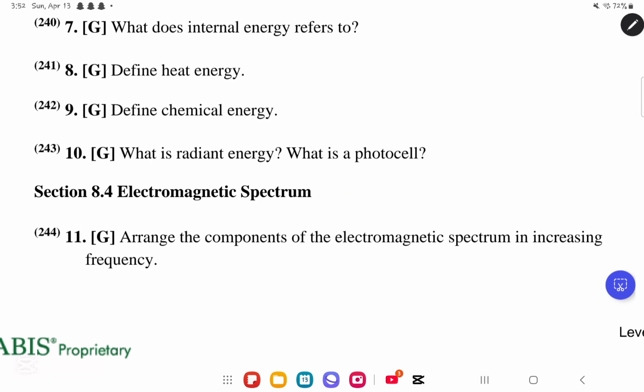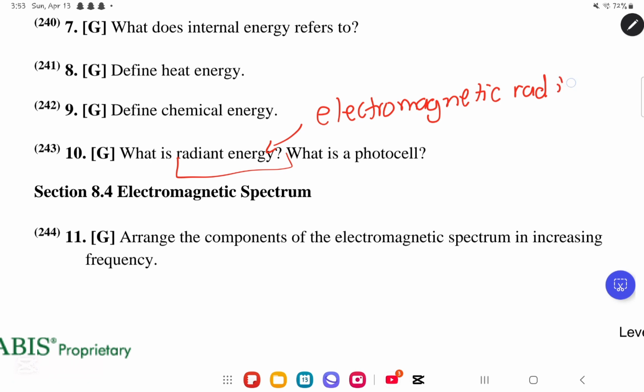In question number 10, they said, what is radiant energy and what is a photocell? First of all, radiant energy, what is it? Radiant energy is another word for electromagnetic radiation.